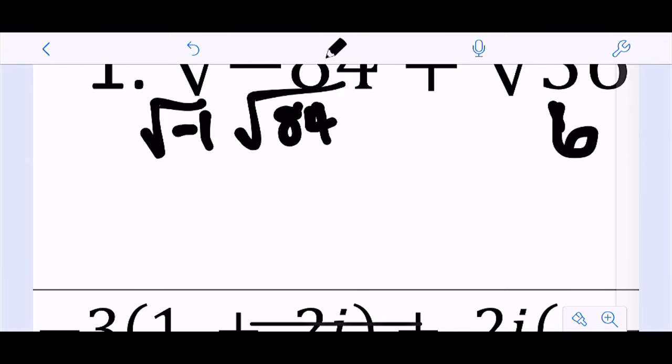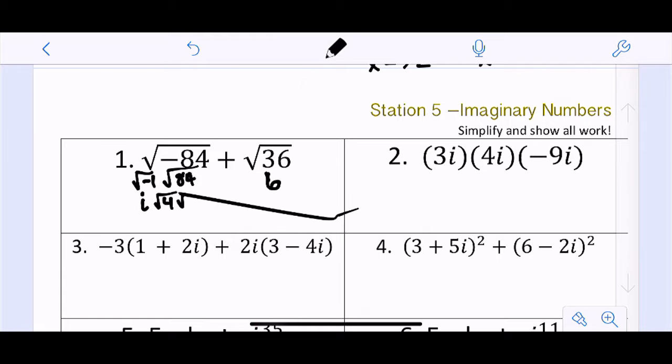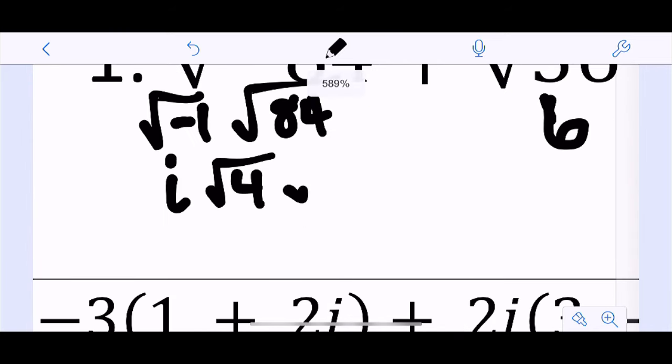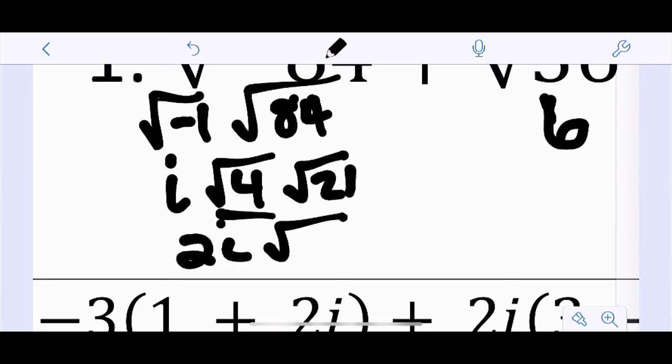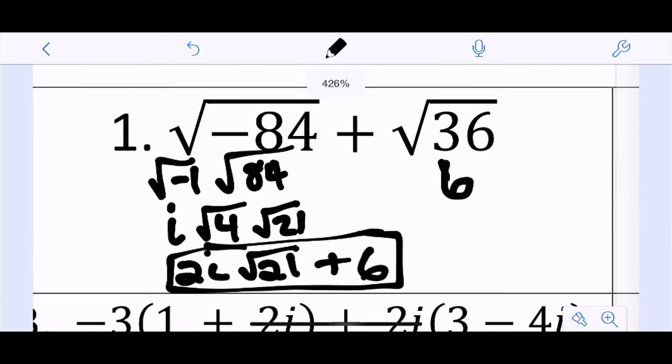So square root of -1 is just i. Square root of 84, okay, well, 84 is 4 times 21. So this would be radical 4 times radical 21. So square root of 21, there's no other perfect squares within that. So this is, square root of 4 is 2i, radical 21 plus 6. And you can't combine those at all. That's as combined as that gets. Okay, so with i's, really just bring that negative out to the front and you'll be fine.